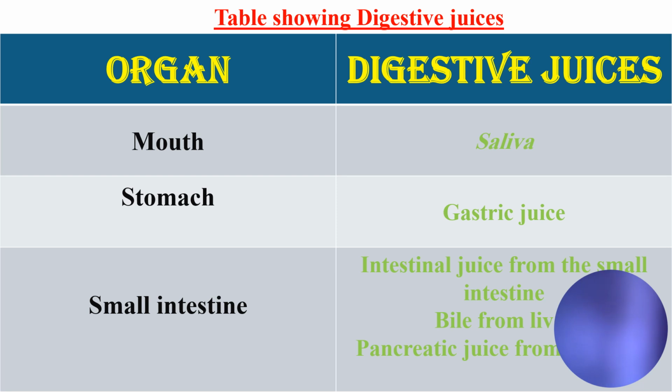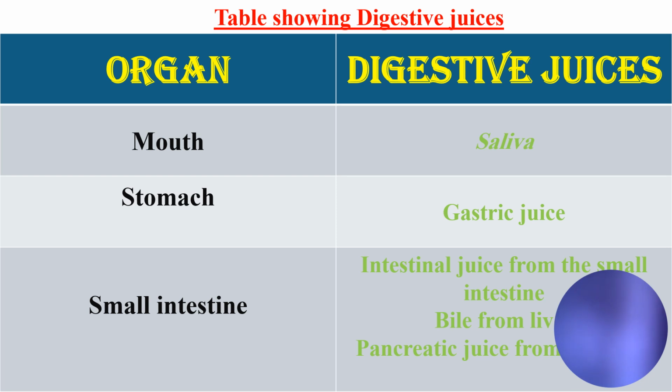So again, the mouth has saliva. We should memorize the digestive juices. At the end of the session, I will send you a PDF so that you can write it or print it out. So you have to study some of the information listed in this session. The stomach has the gastric juice, while the small intestine has three juices: intestinal juice coming from the small intestine, bile coming from the liver, and pancreatic juice from the pancreas.